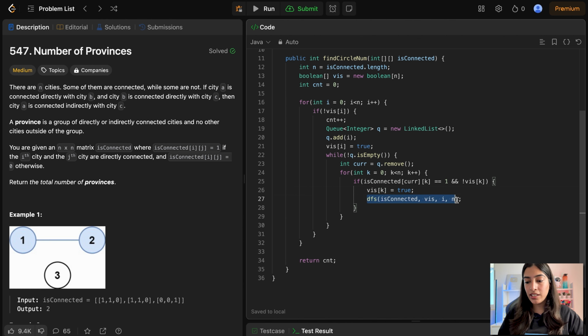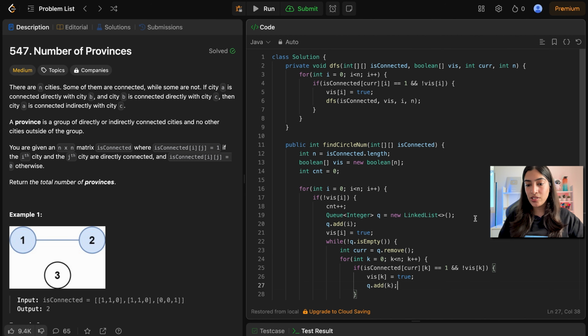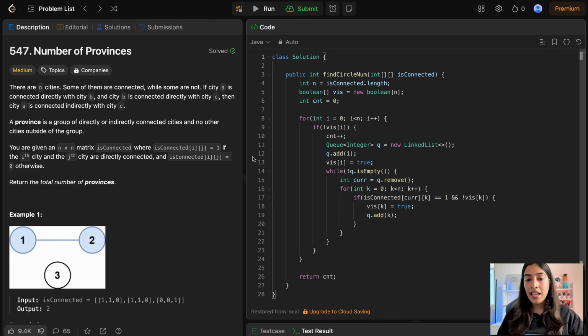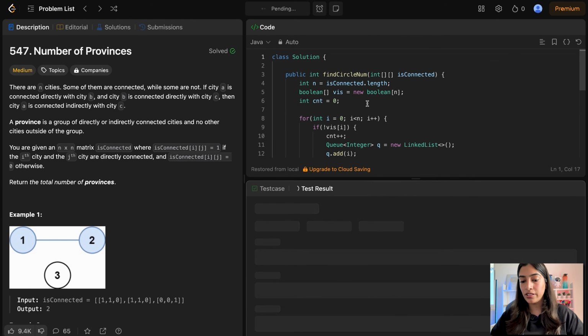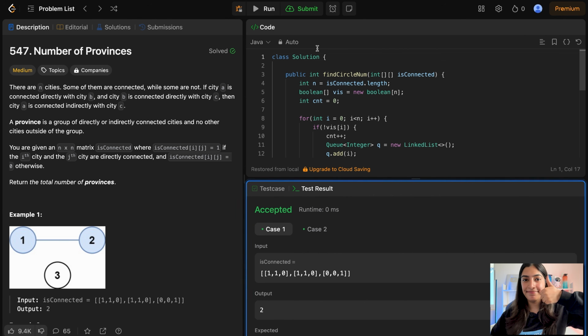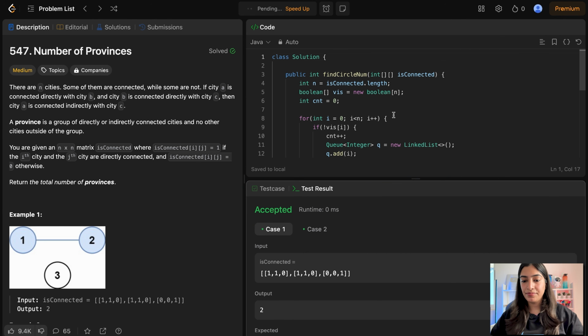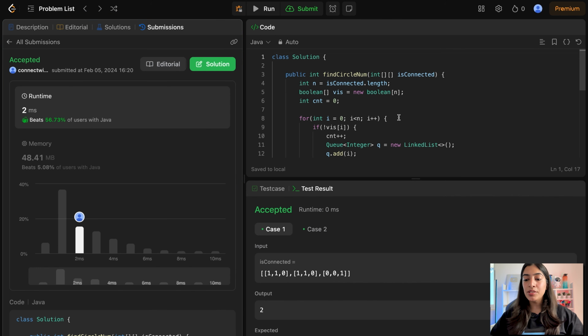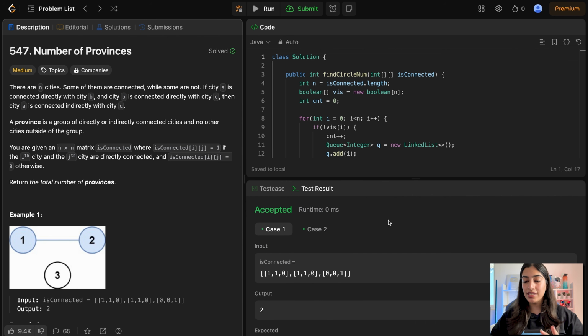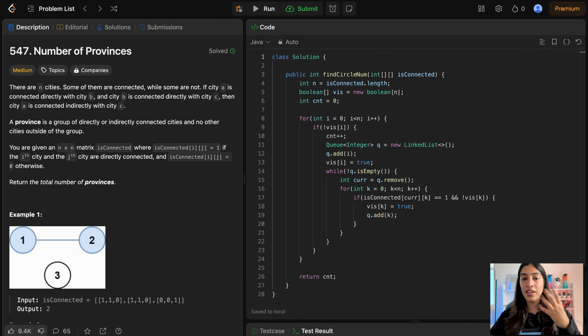And instead of calling DFS, what do I need to do? I just need to add it to the queue again. What am I adding? I am adding k. So this is it. We are actually done with the code, and now I don't need this. I can actually remove the DFS code, and let's try running it and see if it works or not. Let's submit it and see. Great. So the time and the space complexity remains same for both BFS and DFS. I hope you have understood that you can use BFS as well.